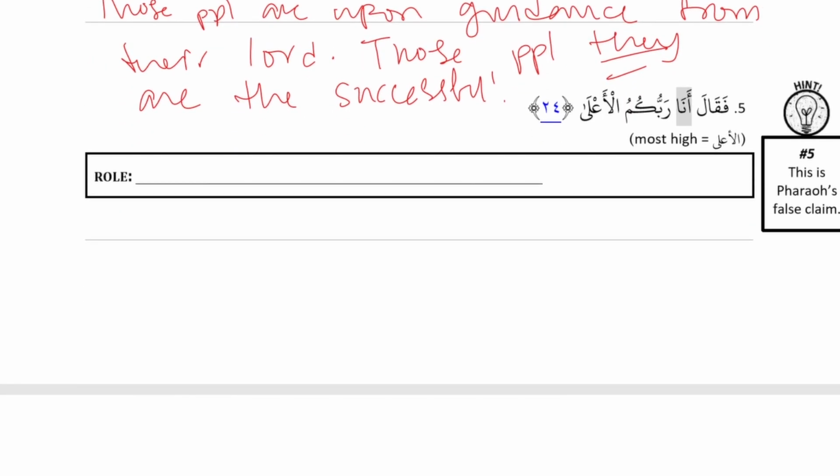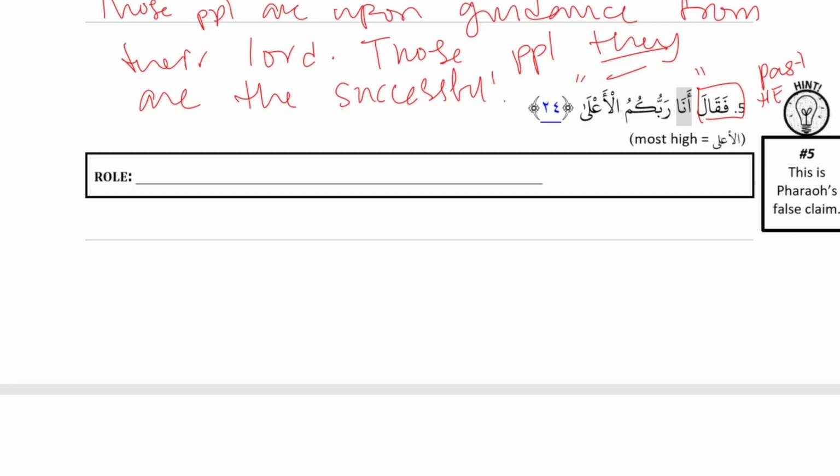Okay. Last one. فَقَالَ أَنَا رَبُّكُمُ الْأَعْلَى. Alright, so this is an action sentence because قَالَ is an action. Good. Past tense. Doer is he. And then... What else do we know about قَالَ? Starts a quote. Right, because it means to say. Right, so our quote starts from أنا. And then أنا ربكم الأعلى is within our quote we have an is sentence. Good. Because there's no action.